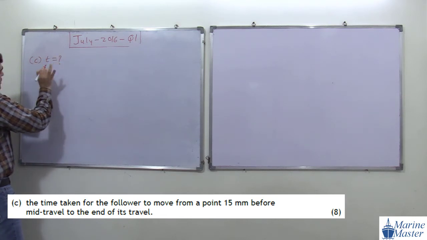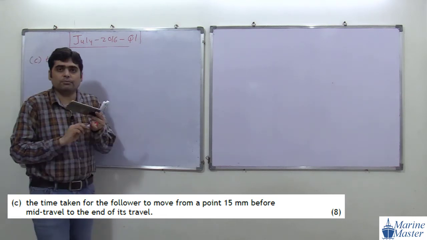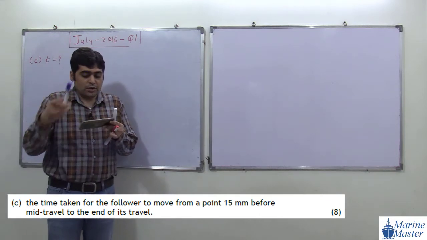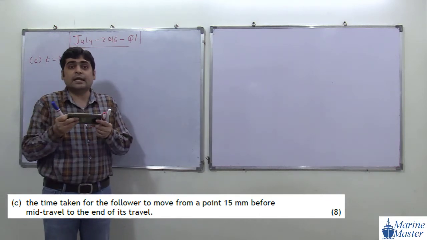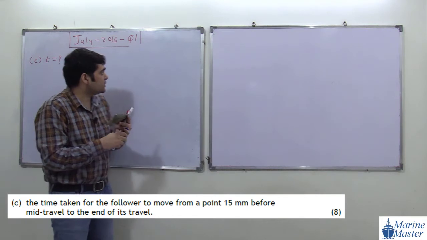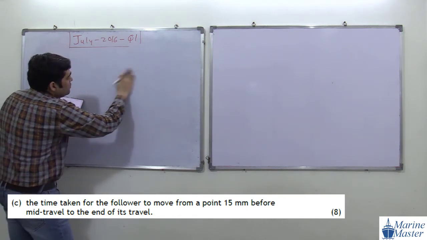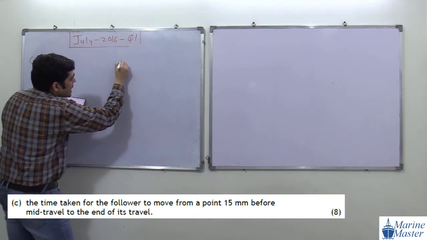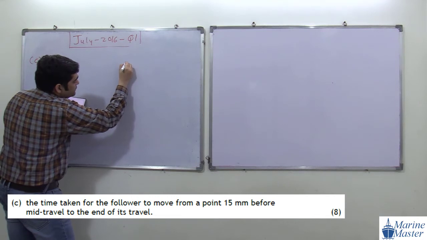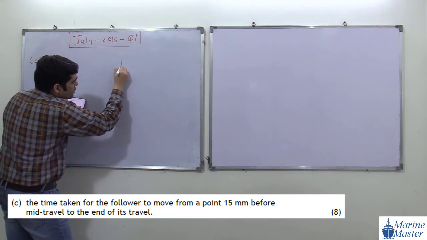Try to see the scenario here. What we have to find out? We have to find out time. So what is the scenario here? How will the discussion go? First of all, I am going to draw the line diagram. This drawing is very, very important to us.